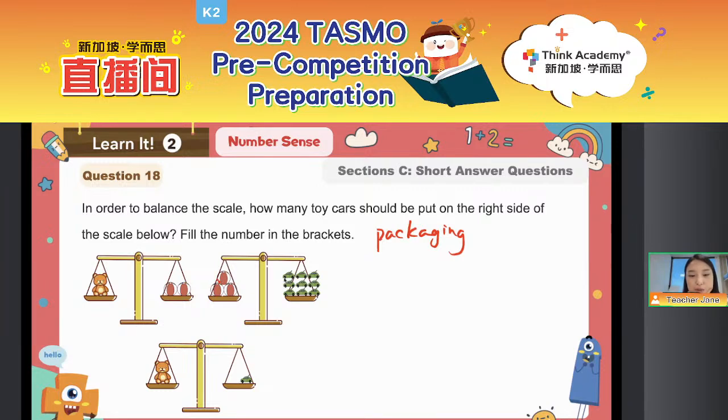Then 1 ball equals how many? Yeah, 3 balls equals 9 cars. So 1 ball equals 3 cars, right? Good job. So this time 1 ball equals 3 cars. So we can just pack them all together and replace them. We can see here there are 2 balls, right? So each ball will be 3. So altogether that will be 6. We can also get the answer, right? So everyone, let's try a new question.